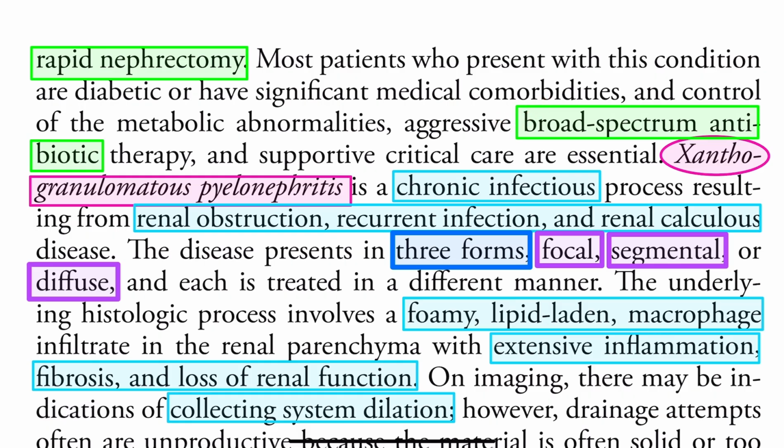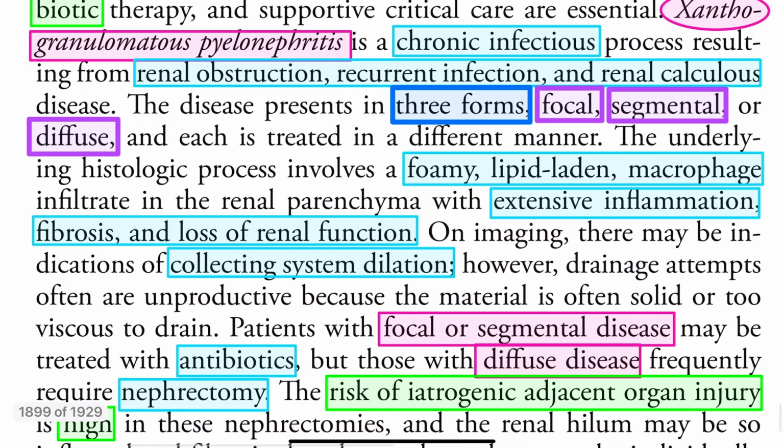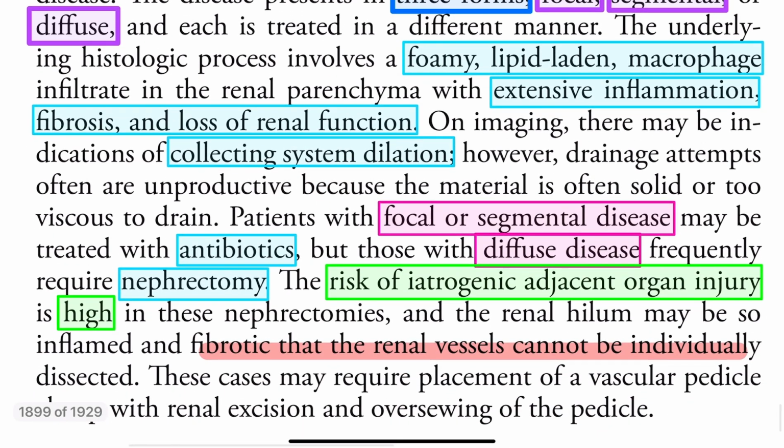Now come to xanthogranulomatous pyelonephritis. It is a chronic infection because of renal obstruction, recurrent infection, or renal calculus. There are three forms: focal, segmental, and diffuse. There is a foamy lipid laden macrophage, as already told, and extensive inflammation and fibrosis, loss of renal function, and collecting system dilatation. For focal and segmental disease you can give antibiotic. For diffuse disease you have to do nephrectomy. There is a risk of iatrogenic adjacent organ injury because of fibrosis.